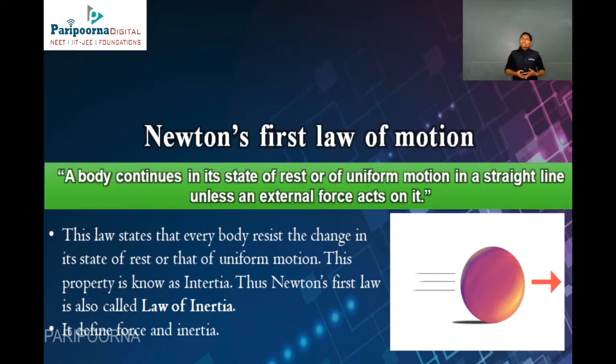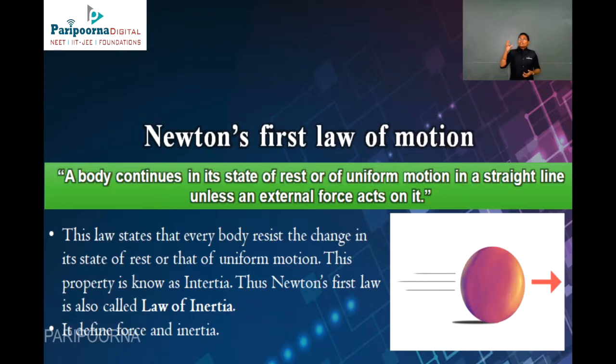You will be pushed, you will move backward. Why? It is due to the inertia of rest. Your body is at rest, the bus is also at rest in the initial state, and when the bus suddenly starts, your body which is in rest position will move backward. That is due to the first law of motion.